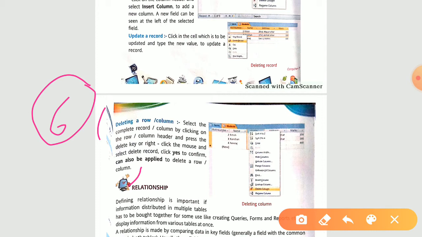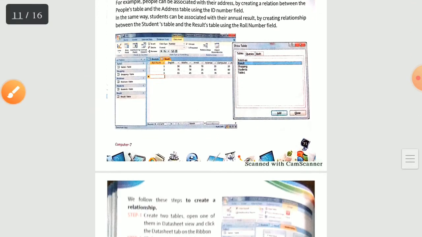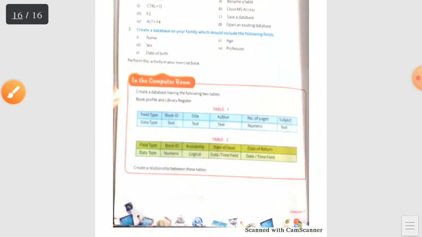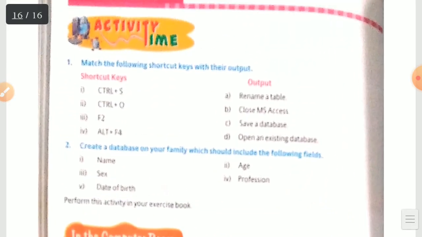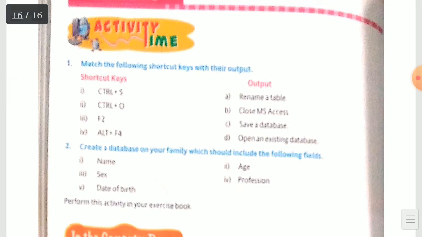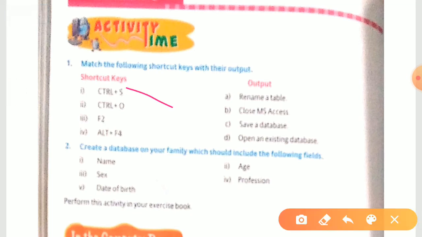Okay, so with this our Assessment B portion also got completed. Now you see this Assessment C part. In Assessment C part, firstly we have this match the following question. See the first one: Control plus S is to save a database. Control plus O is for opening an existing database. F2 is for renaming a table. Alt plus F4 is to close MS Access.